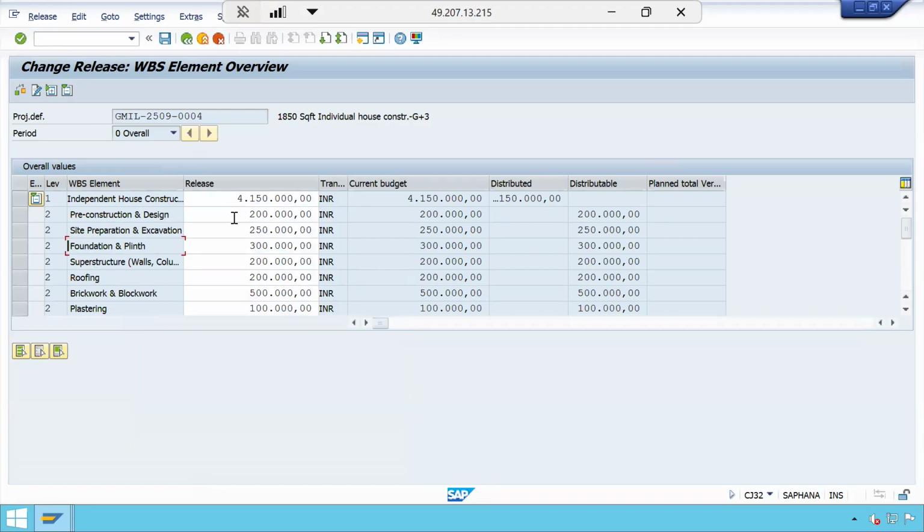Let us say the fund manager or the finance manager is willing to allocate budget only for this WBS element. He can do that, but the mandatory thing is he has to release the budget at this WBS element.